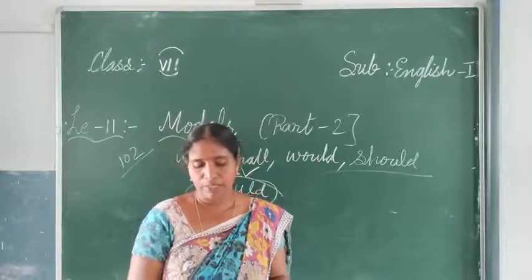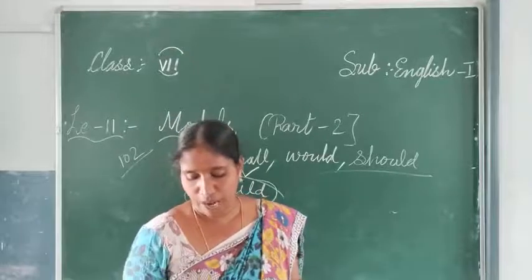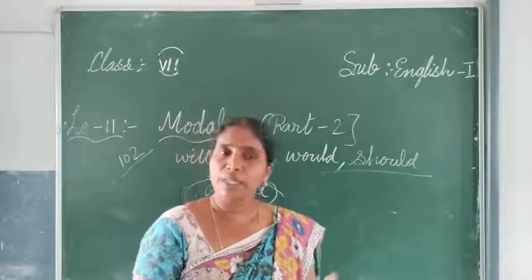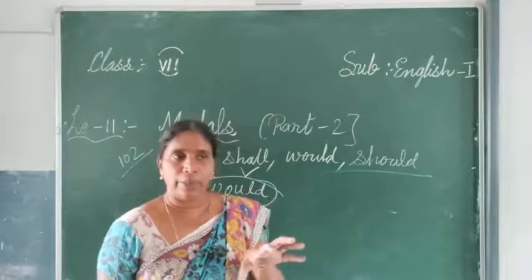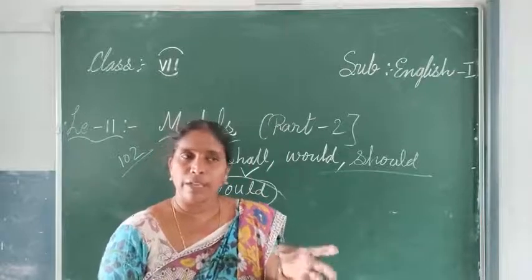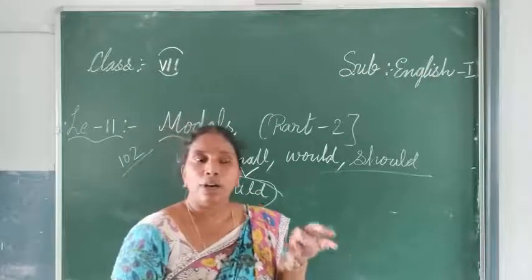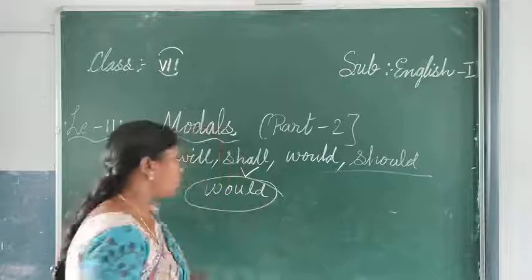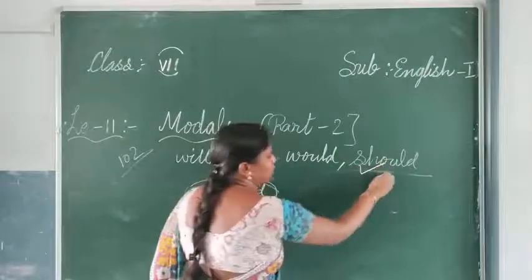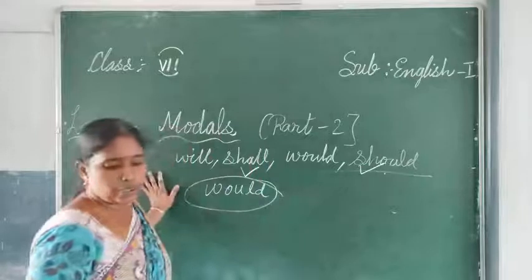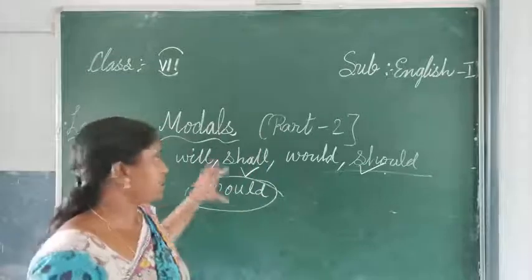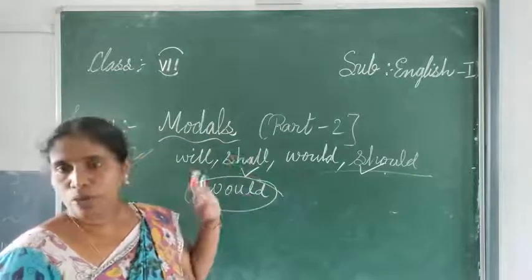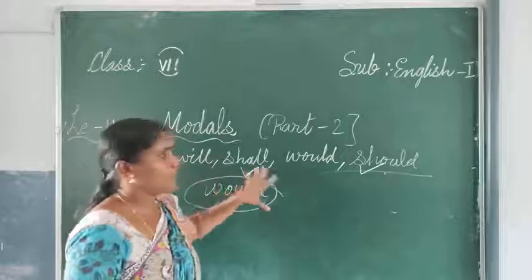probability, and next one, condolation for the first person. I should be glad if you could help me. So that time should help me means there is some problem. Mainly for the first person, and second person also we use. First person I, and second person we, or like that we will be using this word should. This is about all uses of modals. Mainly we have discussed in this class will, shall, could and should.